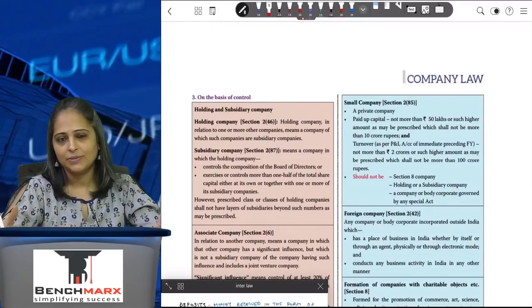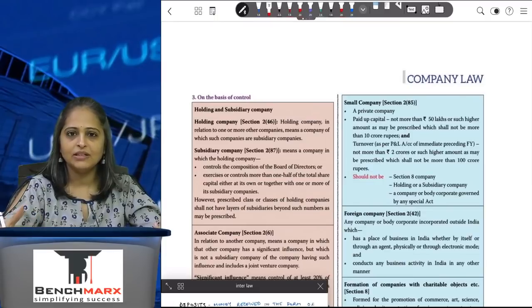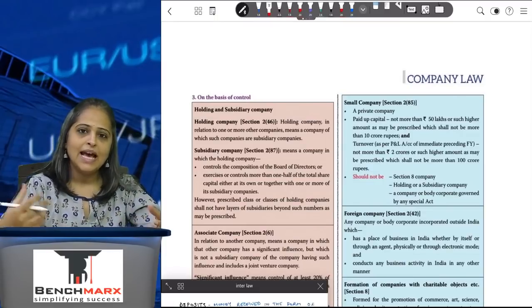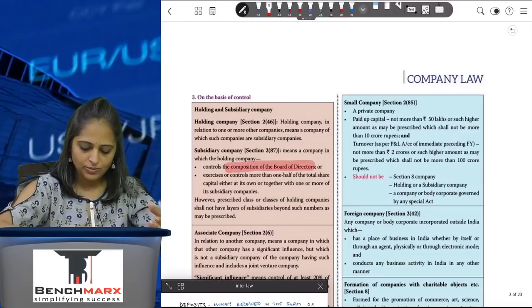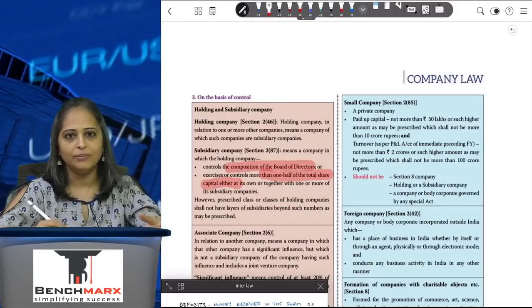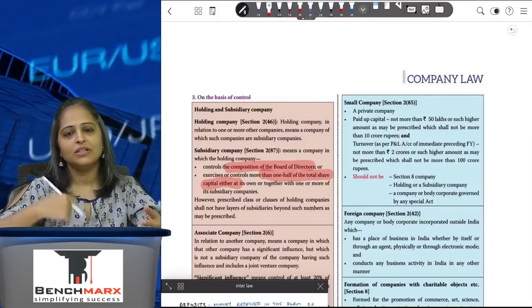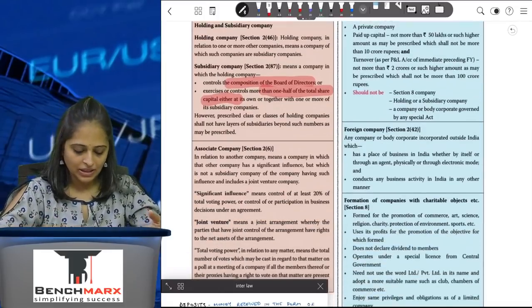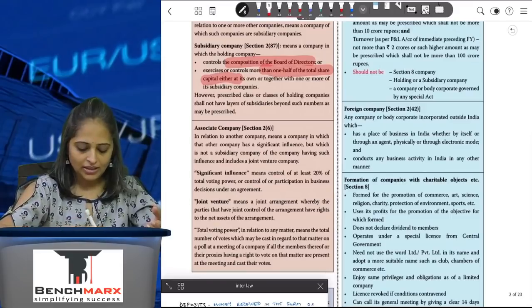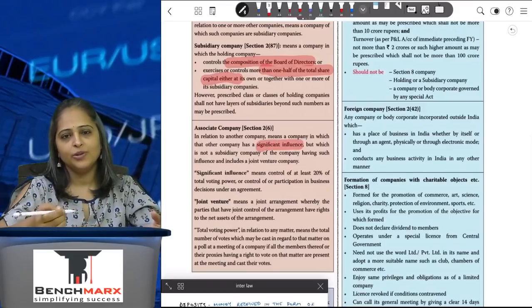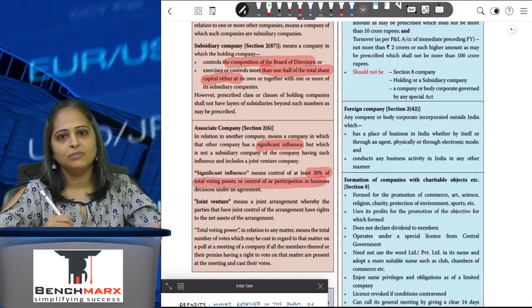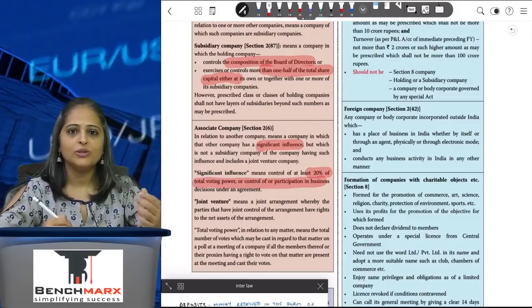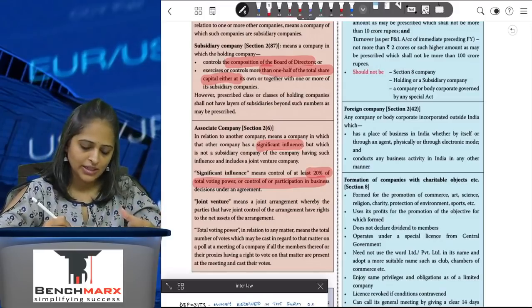Now coming to holding company and subsidiary company. A company which has a subsidiary company is called a holding company. A subsidiary company is one where another company has control over the composition of the board of directors or controls more than half of the total share capital of the company. And a subsidiary of a subsidiary will also be considered a subsidiary company. Then coming to associate company, which has a significant influence. Significant influence is controlling more than 20% of the total voting power, or control or participation in business of the company. A joint venture will also be covered under the definition of associate company.